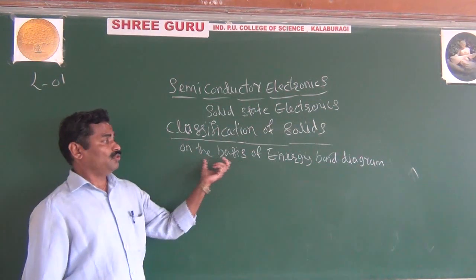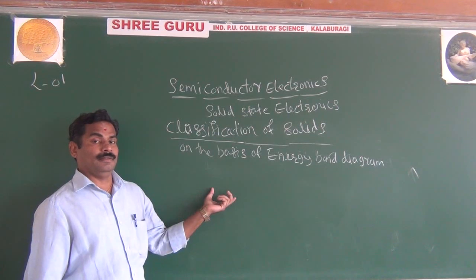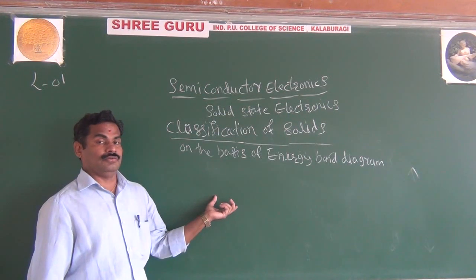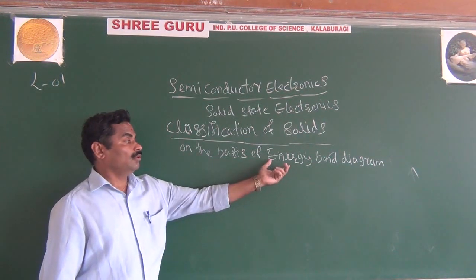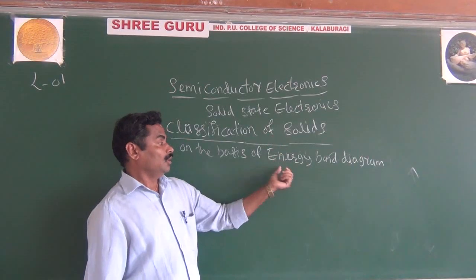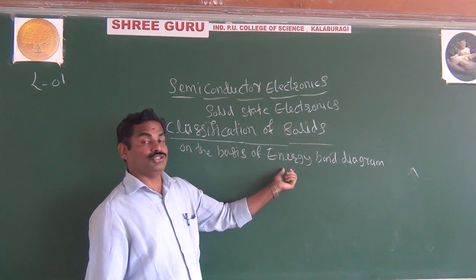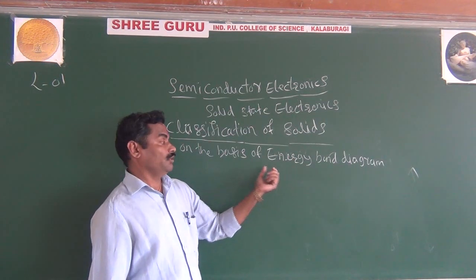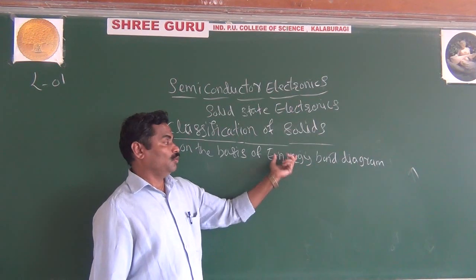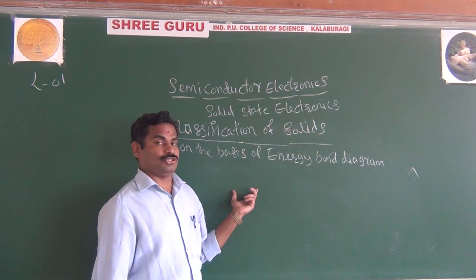And before going for the energy band diagram, we should know something about the atomic structure, because we want to classify solids on the basis of the energy band diagram. We should know what is called an energy band. What is energy band?